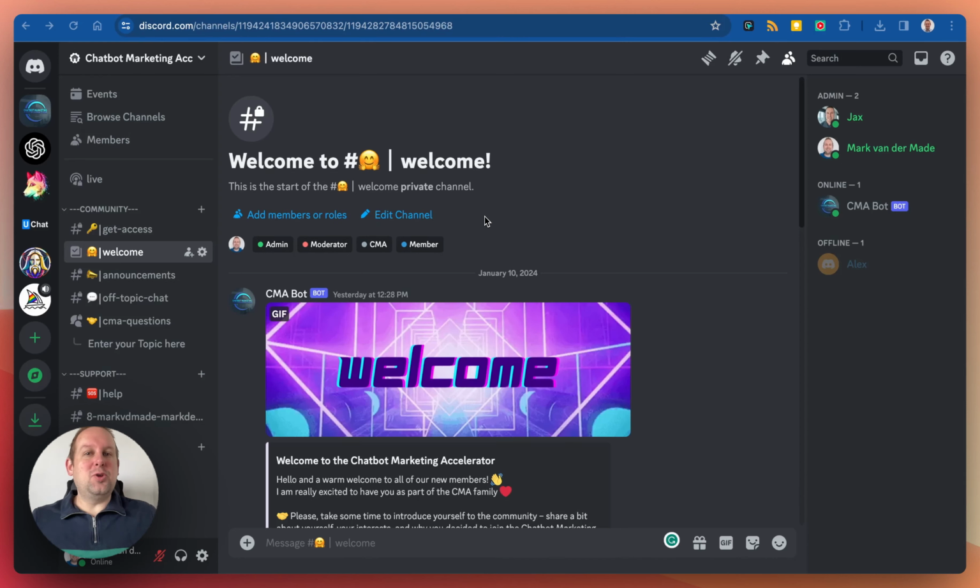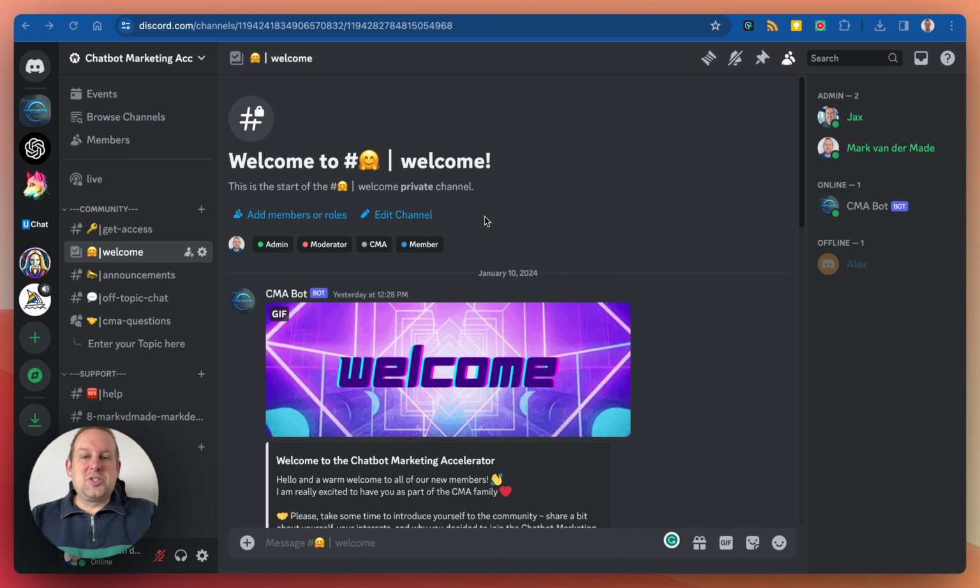So this will be the new CMA community setting. It's a more interactive setting, and I want to provide something additional this year where we have a little bit more interaction with each other, instead of just a Facebook group where I post announcements and questions and notifications, and questions often get lost inside the newsfeed. And here inside of Discord, it's a much more interactive way of reaching out to each other.